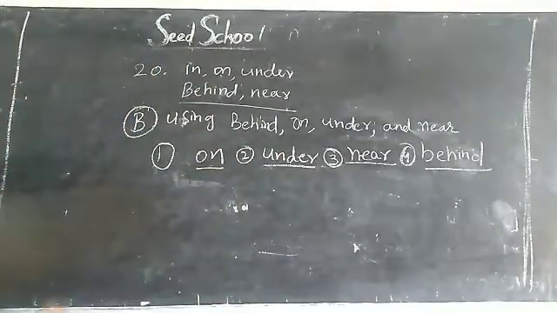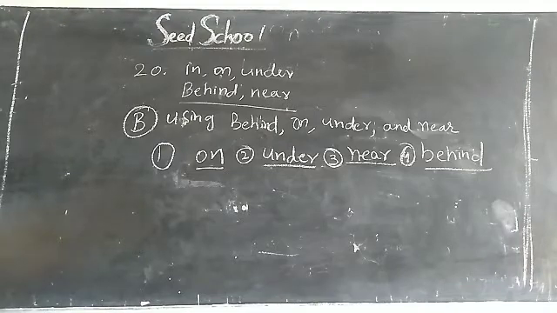So write neatly, children, in your textbook. So first one, the children are sitting on a swing. So answer is O-N, on. The children are sitting on a swing. So second one, the children are sitting under a tree, U-N-D-E-R, under a tree.